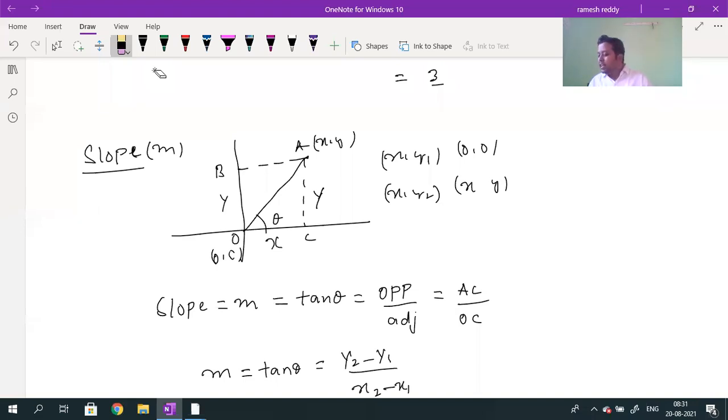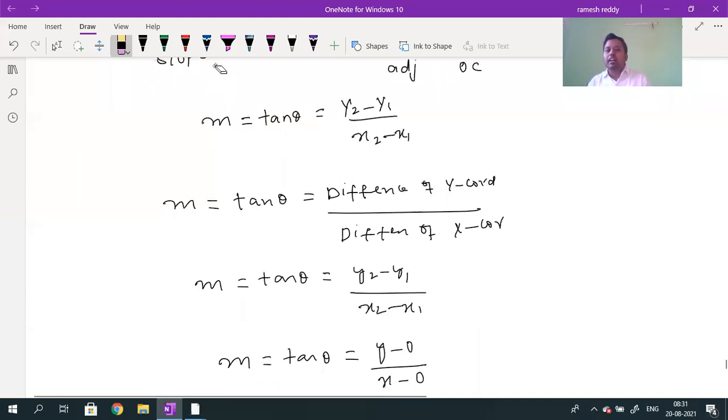It is the difference of y coordinate divided by difference of x coordinate. So there is one more formula: difference of y coordinate divided by difference of x coordinate. Now angle of elevation is not required for us. Why you are asking angle of elevation? Now we are asking only for the slope. Slope definition, this one only.